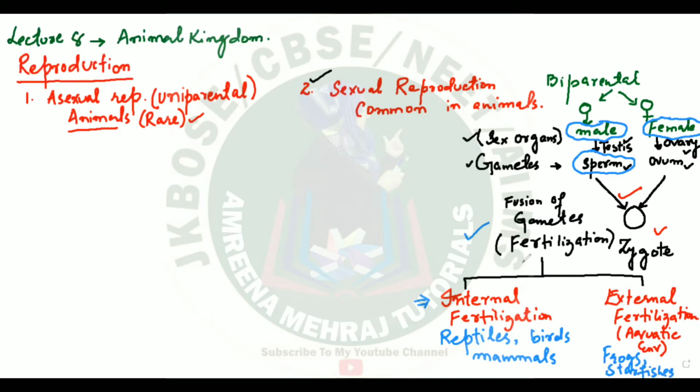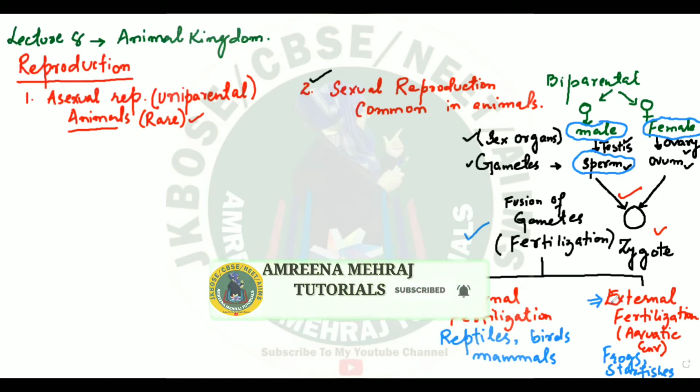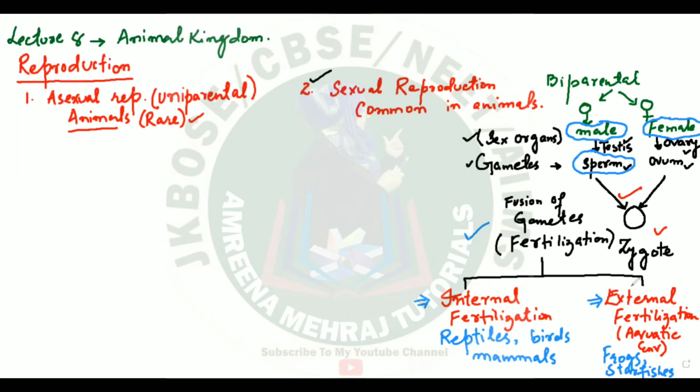So now here you came across two types of animals: some performing internal fertilization, some preferring external fertilization. That's also very important. And now I will make you understand about different terms. Come back to this process of sexual reproduction. So you saw what are involved in sexual reproduction. What are involved in sexual reproduction were sex organs.